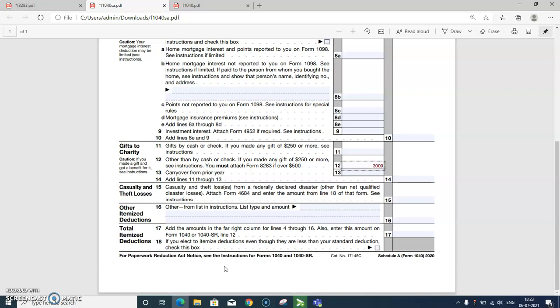You can only deduct up to 60% of AGI in charitable contributions starting in tax year 2020. For appreciated assets, including long-term appreciated stocks and property generally deductible at fair market value, your deduction should not exceed 30% of your AGI. Charitable contributions can only be deducted if you choose to itemize your taxes. Generally you would itemize when the total combined deductions, including charitable gifts, add up to more than the standard deduction. So this is what we do generally.